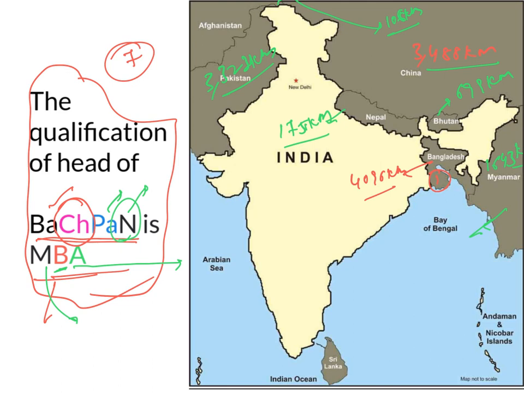You can remember the descending order from highest to lowest, from the largest to the smallest. So Bachpan and MBA, you can remember these two terms, Bachpan and MBA. It means the qualification of the head of Bachpan school is MBA. You can remember that.